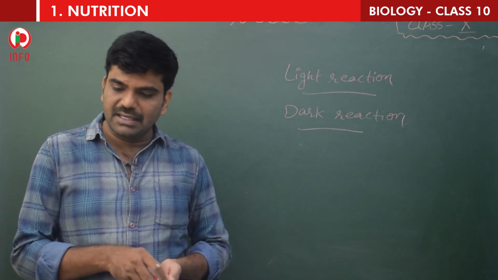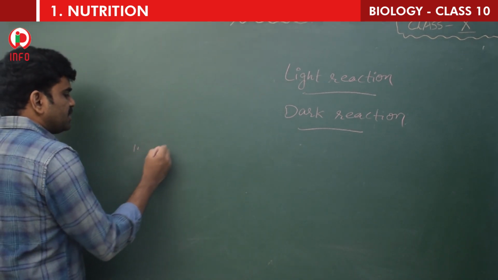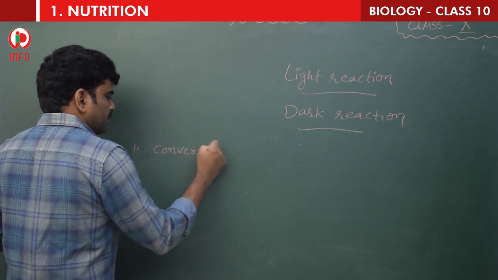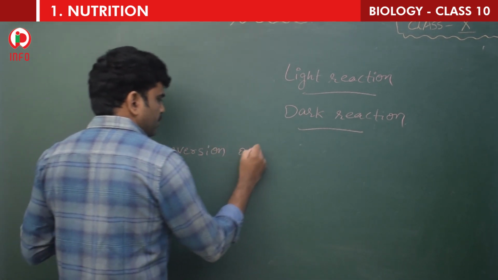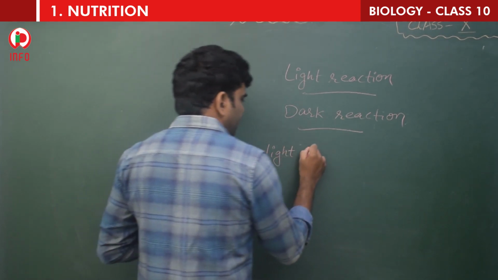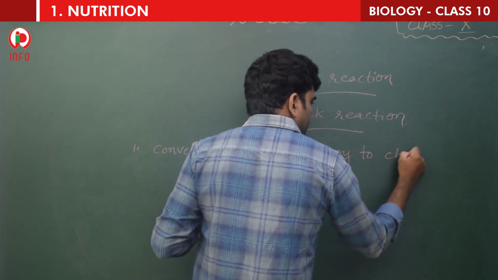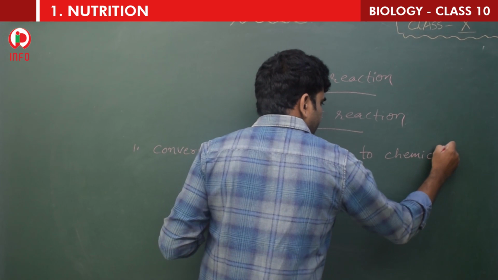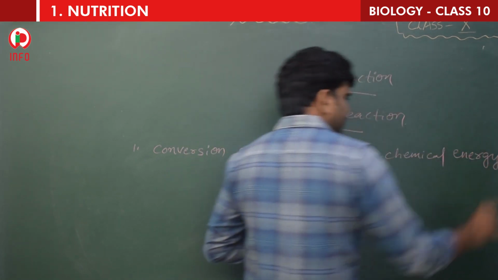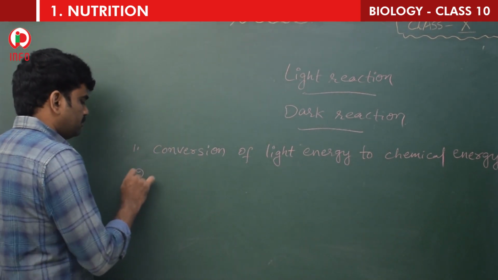The first step is conversion of light energy to chemical energy. Conversion of light energy to chemical energy, this is the first one. And the second one is splitting of the water molecule.